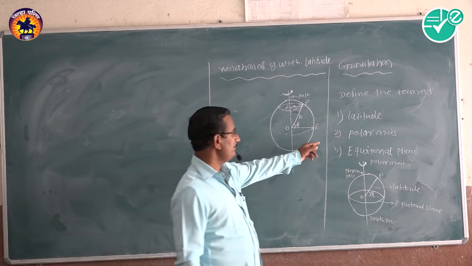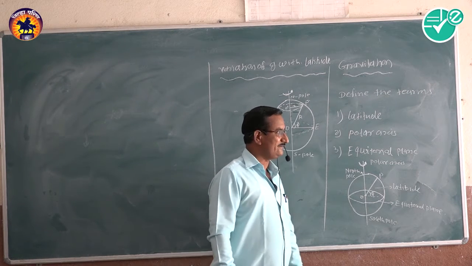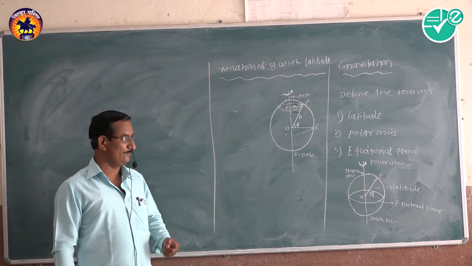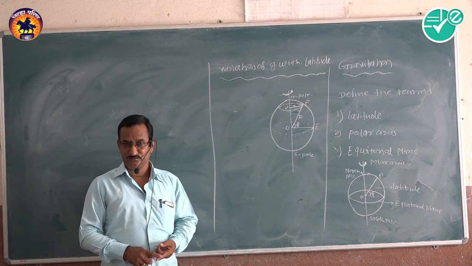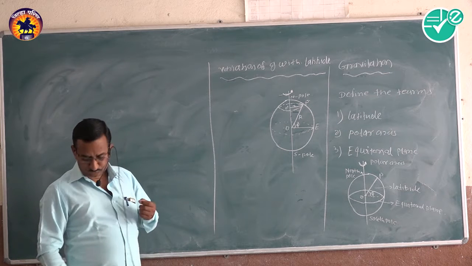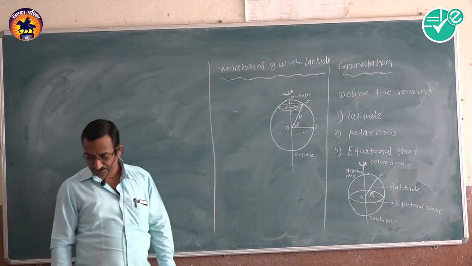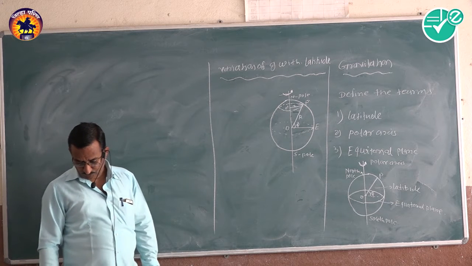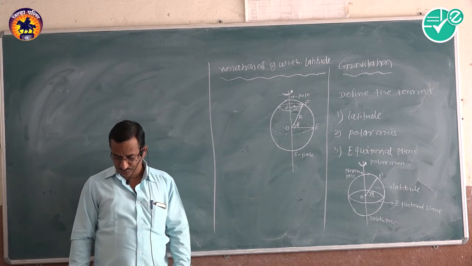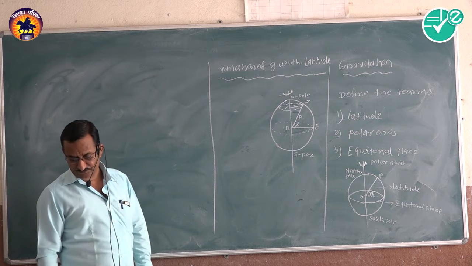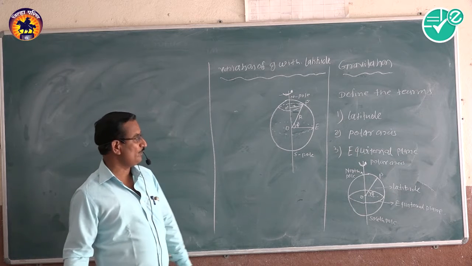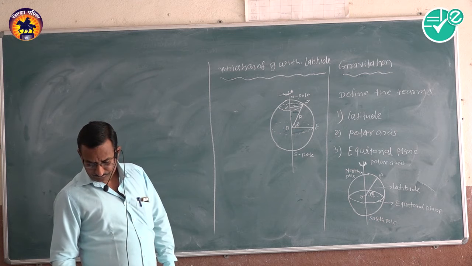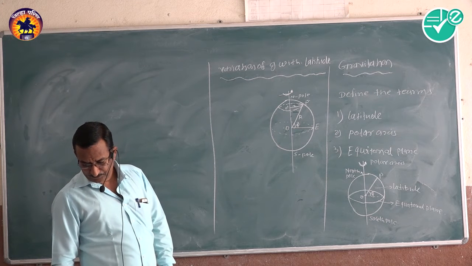The second term is the polar axis. The polar axis is defined as the axis passing through the poles of the earth, around which the earth rotates. Then the third term is the equatorial plane.